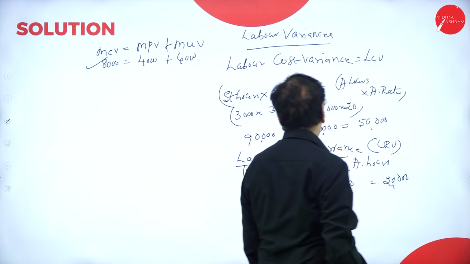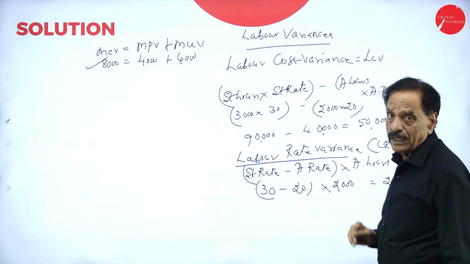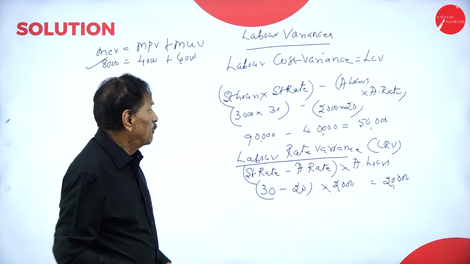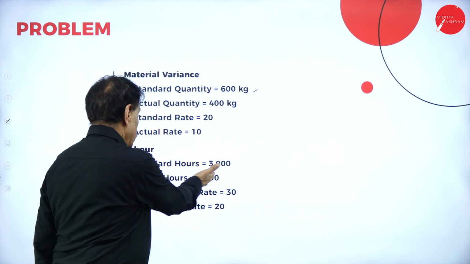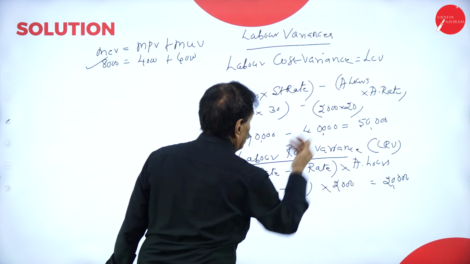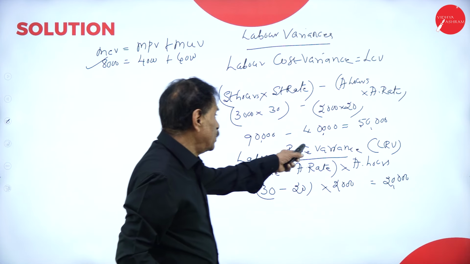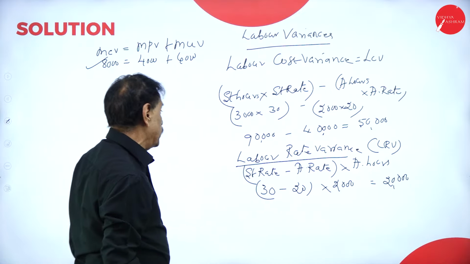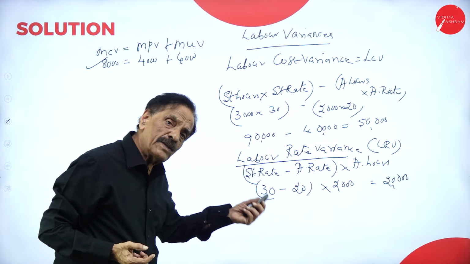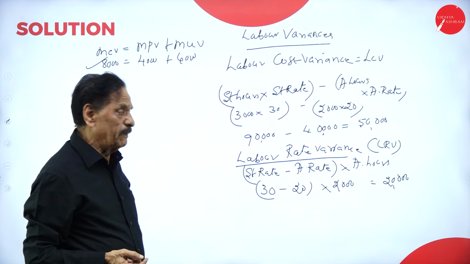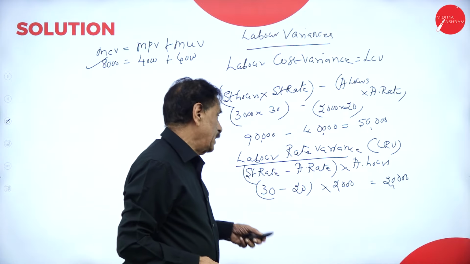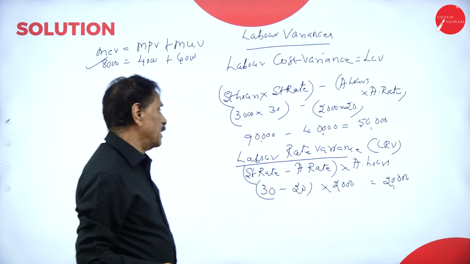Labor cost variance is standard hours into standard rate minus actual hours into actual rate. What are your standard hours? 30 into 30 and 20 into 20 come to 90,000 and 40,000. The difference is 50,000. Labor rate variance is standard rate minus actual rate into actual hours. What is your standard rate? 30. Actual is 20, into 2, is 20,000.